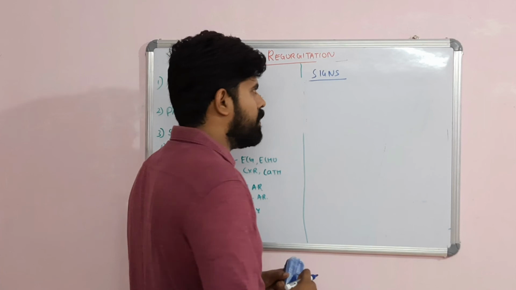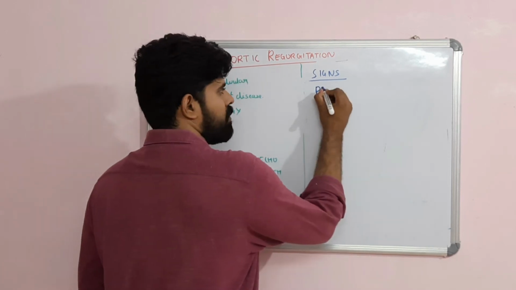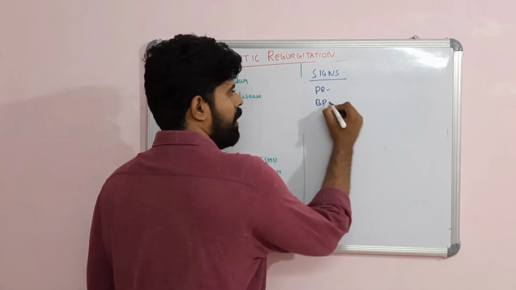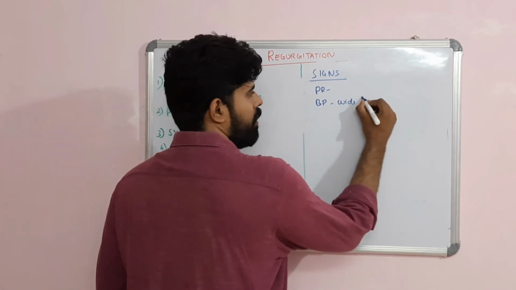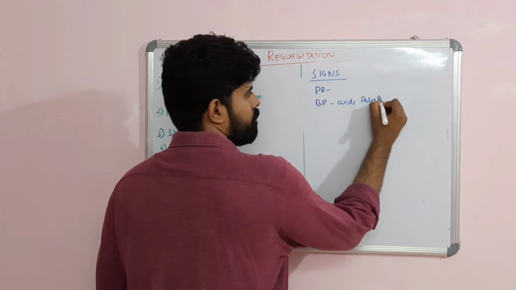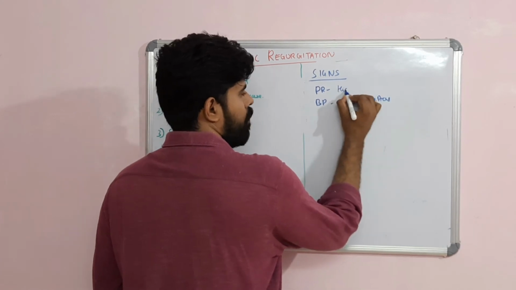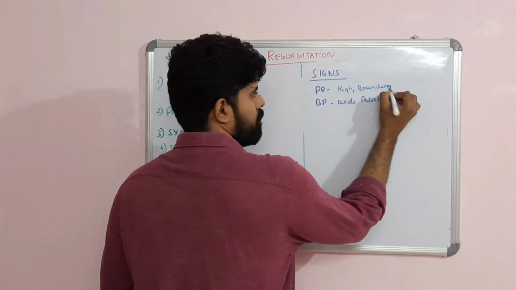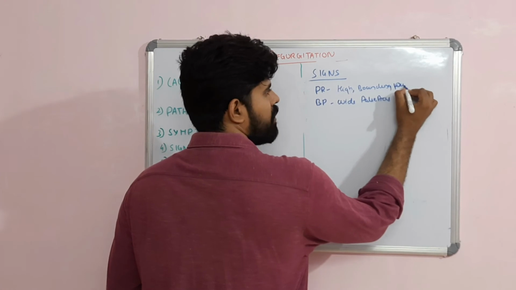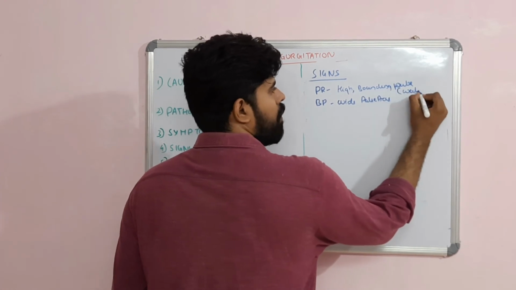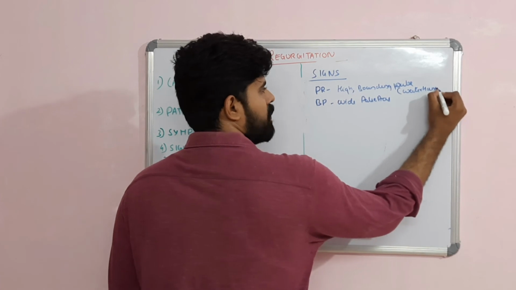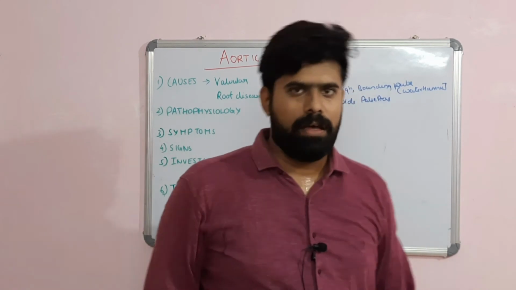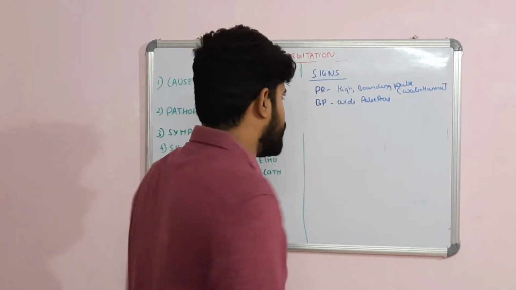So what happens with the pulse? The pulse will be a high volume bounding pulse. The blood pressure will show a wide pulse pressure, and a high volume bounding pulse. This is called the water hammer pulse. You have to hold the patient's hand and quickly raise it, and you can demonstrate this water hammer pulse.